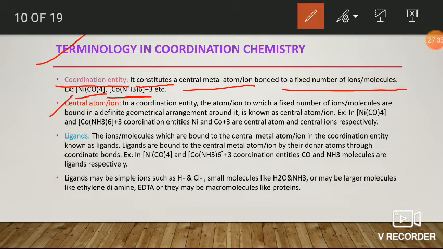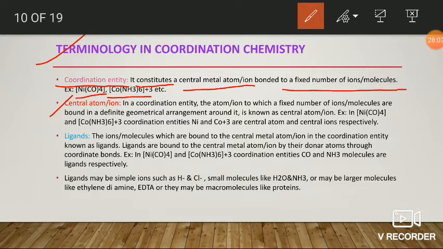Next, central atom or ion. The central atom or ion is the atom or ion present in the coordination entity that is directly bonded to the ligands. That is, the atom or ion in the coordination entity which is directly connected or bonded to the ligands is generally known as the central atom or ion.